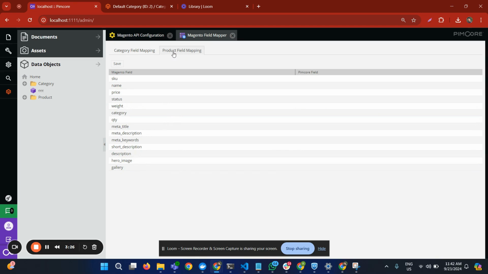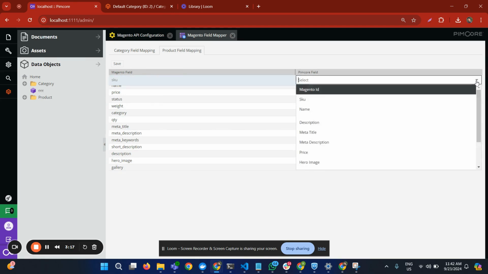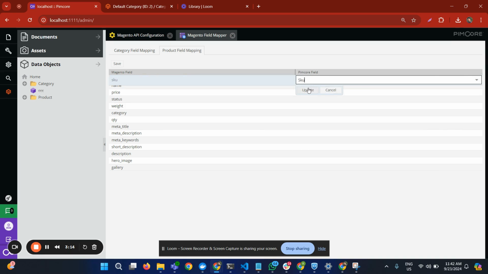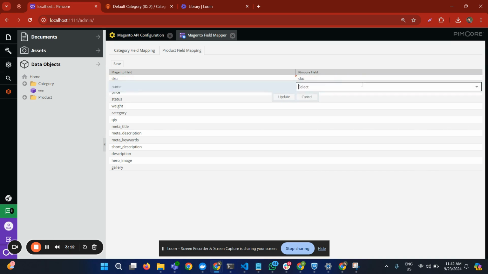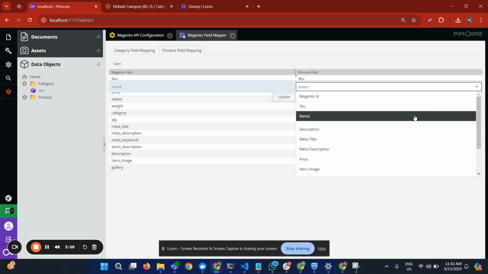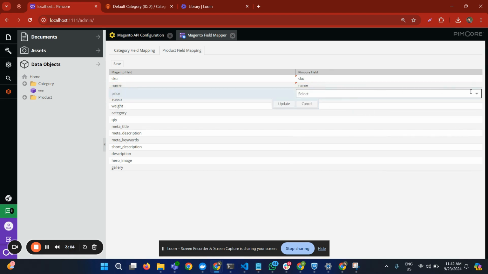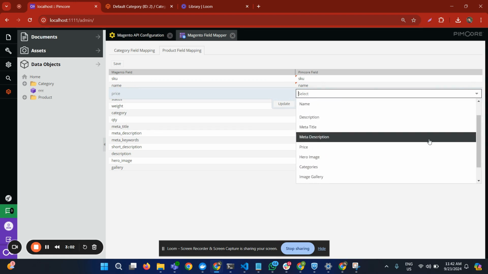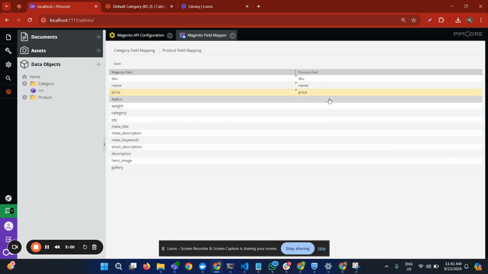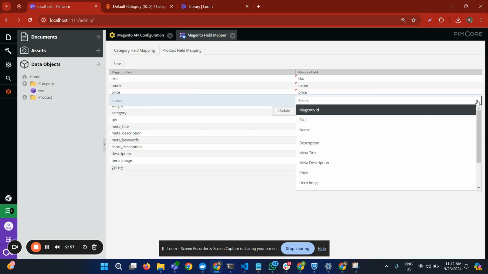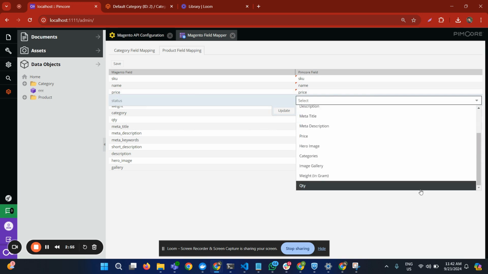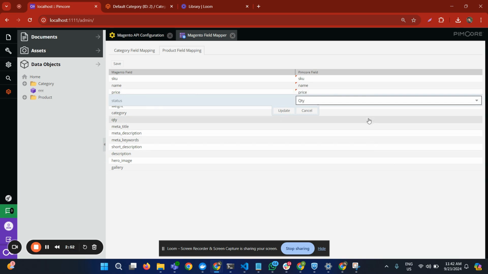Then there is a product field mapping and these are the Magento fields and you have to map the fields which you want to use for the product from the Pimcore class. So right now I'm selecting these fields. For example, if you have any price field, this one, okay, status. Status is true, so I have not created a field for that.